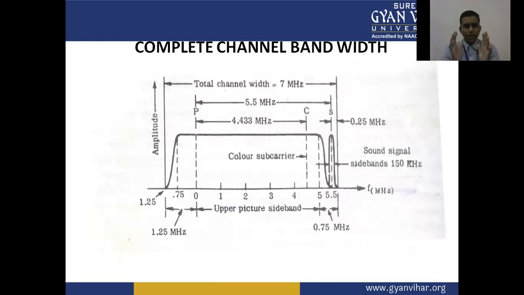This is the complete channel bandwidth. In the complete channel bandwidth, we have a total channel bandwidth of 7 megahertz in the 625 line system. The color subcarrier is at 4.433 megahertz, and picture and sound have a 5.5 megahertz bandwidth, and 1.25 megahertz is given to the lower sideband. The upper sideband picture amplitude versus frequency graph is shown here. The sound signal sideband is 150 kilohertz.